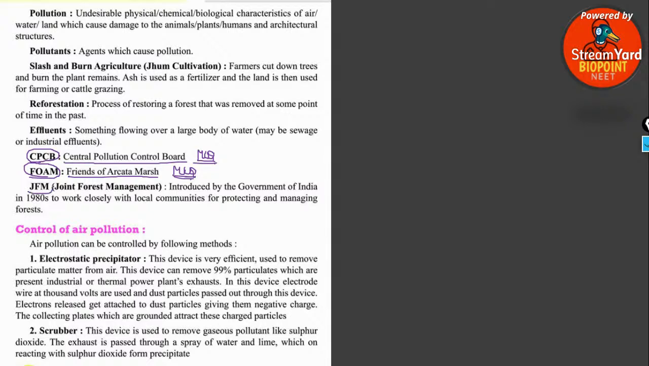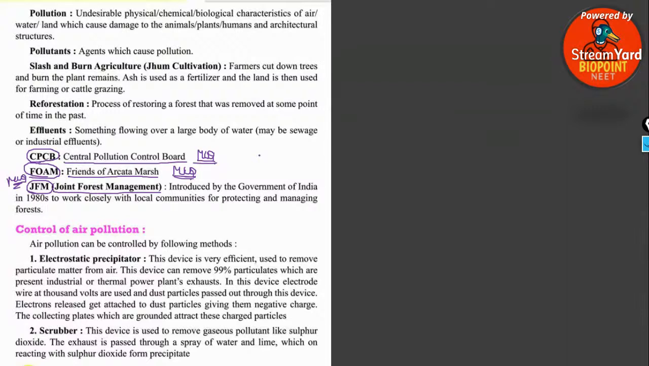Then JFM, what do you mean by JFM? Joint Forest Management, a previous year MCQ question. So guys, in the match the following type of questions and statement questions, you will find CPCB, FOAM, JFM, all these things as abbreviations.